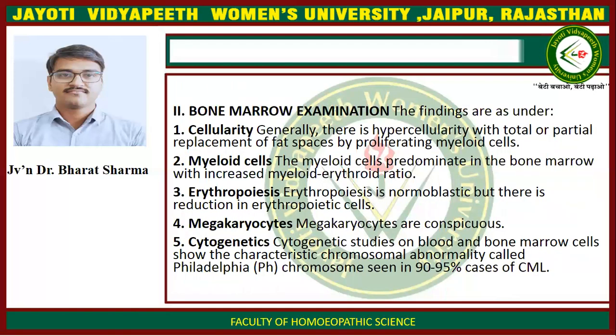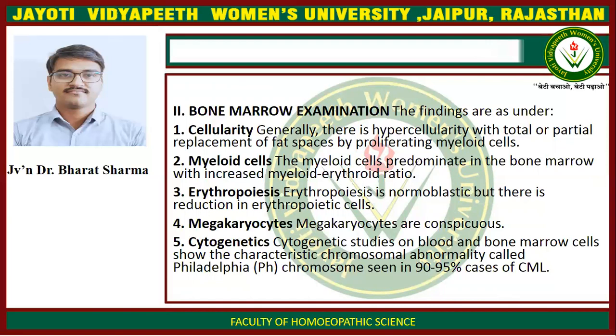Second is bone marrow examination. Cellularity: generally there is hypercellularity with total or partial replacement of fat spaces by proliferating myeloid cells. And second is myeloid cells. The myeloid cells predominate in the bone marrow with increased myeloid erythroid ratio. Erythropoiesis is normoblastic, but there is a reduction in thrombopoietic cells.